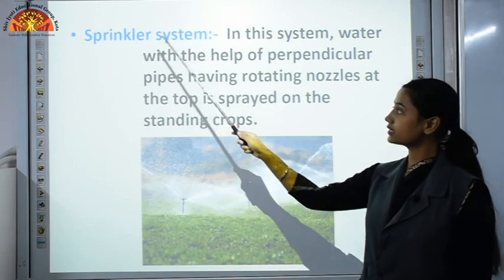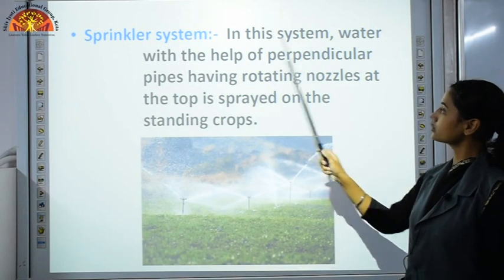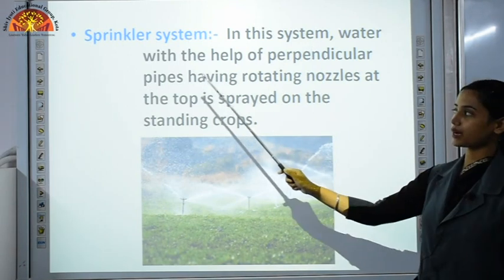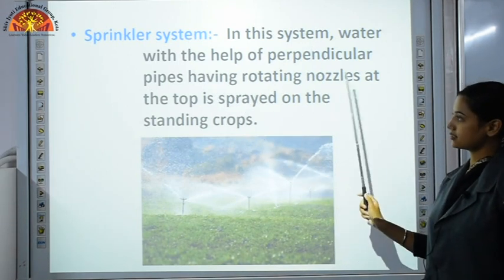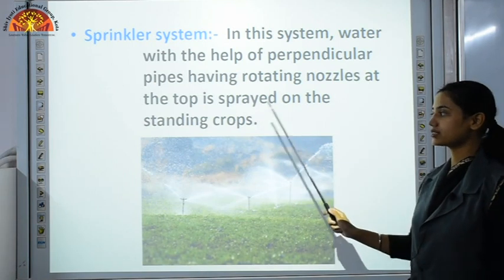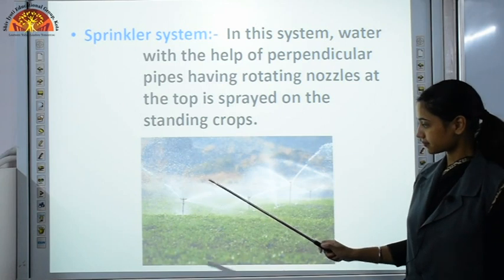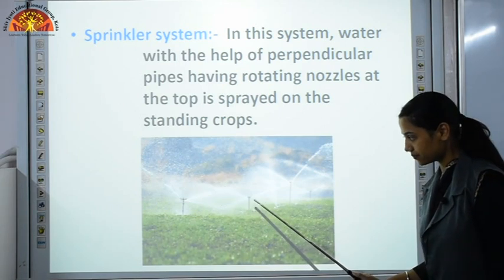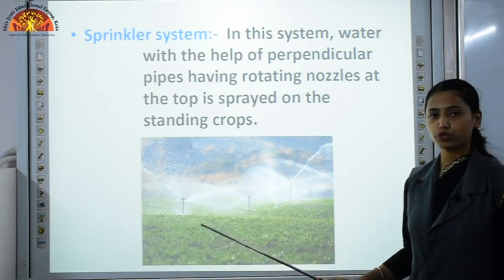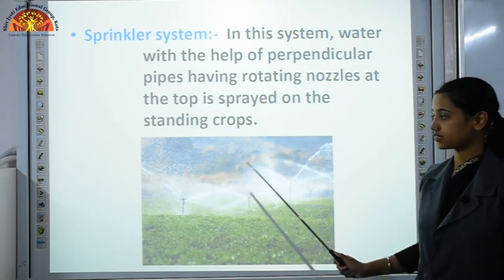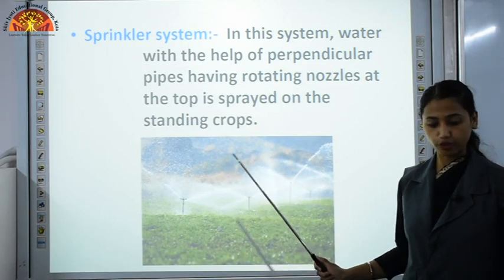Another was the sprinkler system. In this system, water with the help of perpendicular pipes having rotating nozzles at the top is sprayed on the standing crops. These are rotating nozzles and these are perpendicular pipes through which we are supplying water to our crops, and this is also known as artificial rainfall.